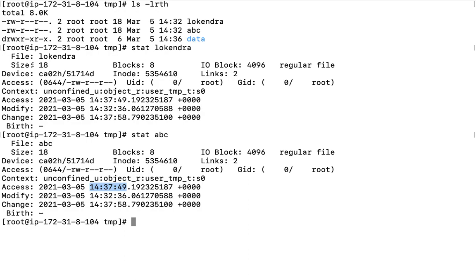As I told you, the inode holds the information about time, modify time, content, access, and who has access to this file. Every sort of information only the inode contains. Right now these two files, abc and Lokendra, are both pointing to the same inode, right? That is why we are not going to see differences in both files, right?